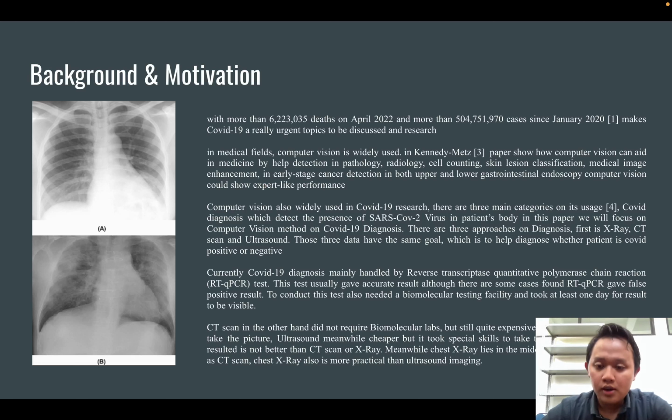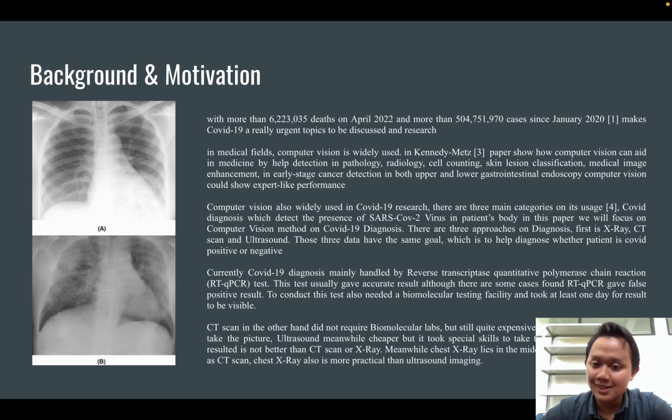As we all know, the COVID-19 diagnosis gold standard is RT-PCR, or reverse transcriptase quantitative polymerase chain reaction. There are drawbacks to PCR. First and foremost, it needs biomolecular labs, and the time needed to get a result is at least a day. So computer vision comes into this field to assist, using three different data types.